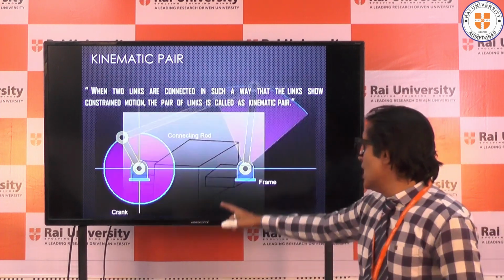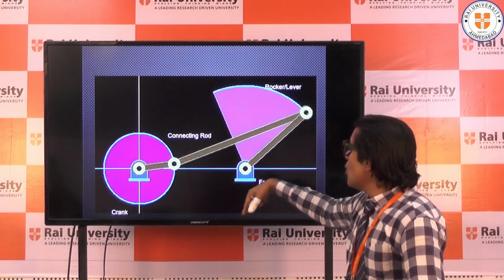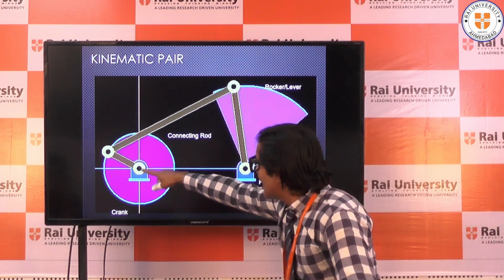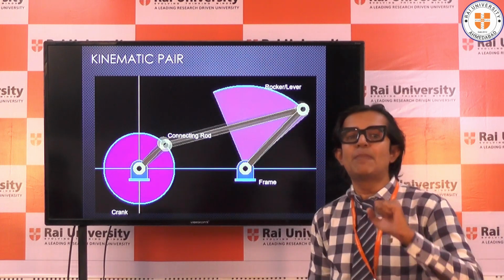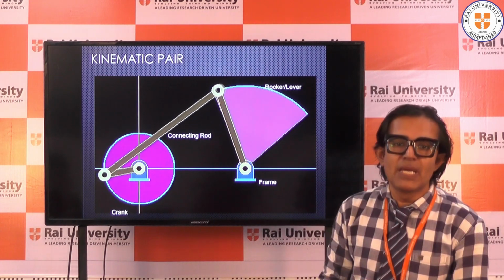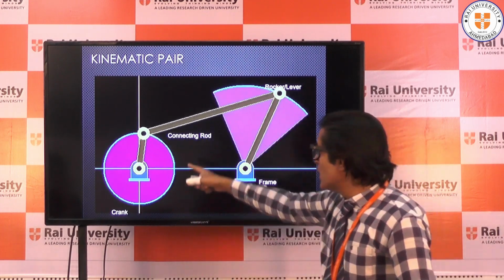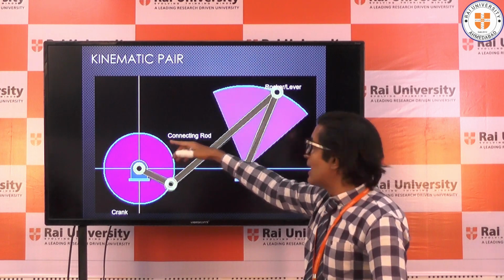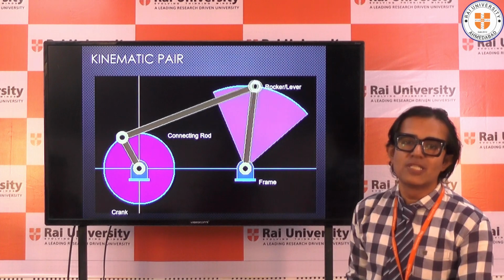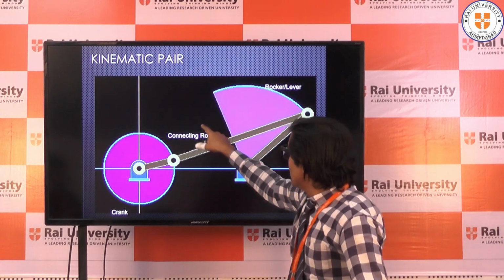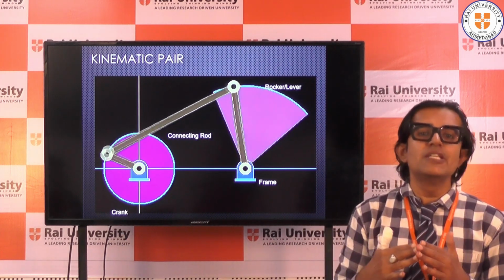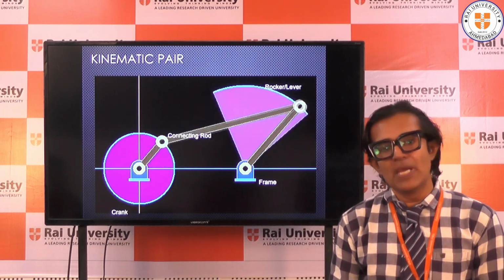So when two links are connected with each other and they have only one definite motion, they are called a kinematic pair. Here is another diagram of a 4-bar mechanism. In a 4-bar mechanism, the crank and connecting rod form one kinematic pair. The connecting rod and the rocker or lever form another kinematic pair, right? So how is the motion transformed? When the crank is rotating, the connecting rod is oscillating, and the rocker or lever is also oscillating. So this is one pair, this is another pair, this is a third pair. Different links, when they connect with each other, form a kinematic pair.